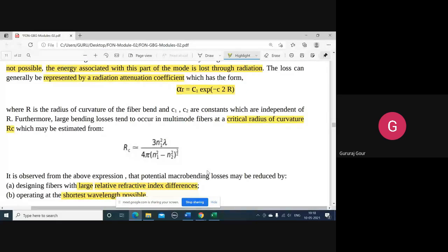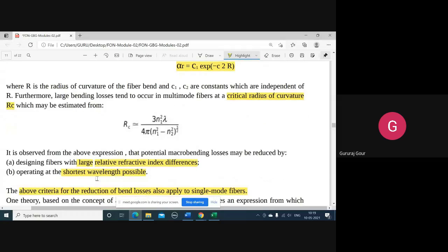So the important observations: the potential bending loss may be reduced. This bending loss can be minimized by reducing the operating wavelength, meaning if you operate at the shortest wavelength possible, the effect of bending will be reduced.